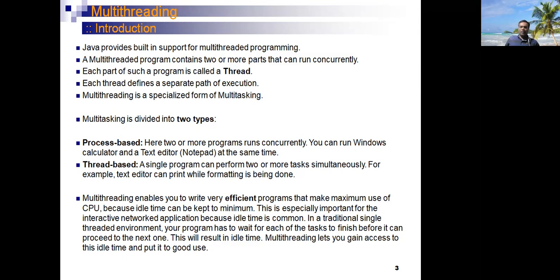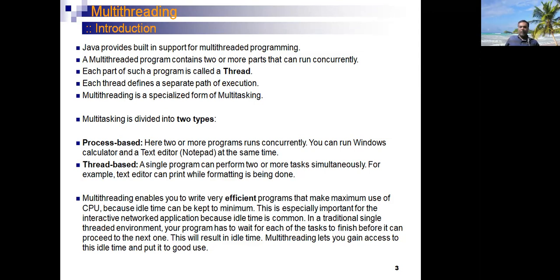In process-based multitasking, two or more programs can run concurrently. For example, you can run the Windows calculator and a text editor or Notepad at the same time. Whereas in thread-based multitasking, inside a single program we can run a number of subprograms.